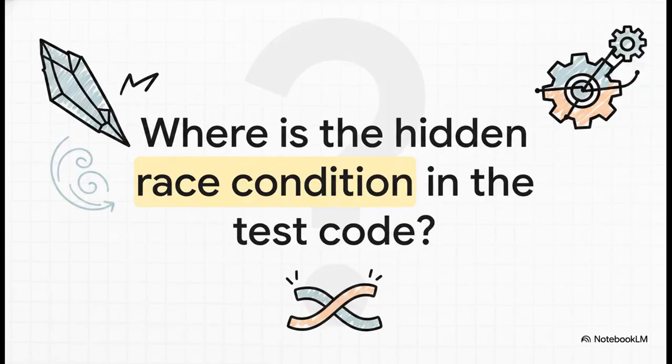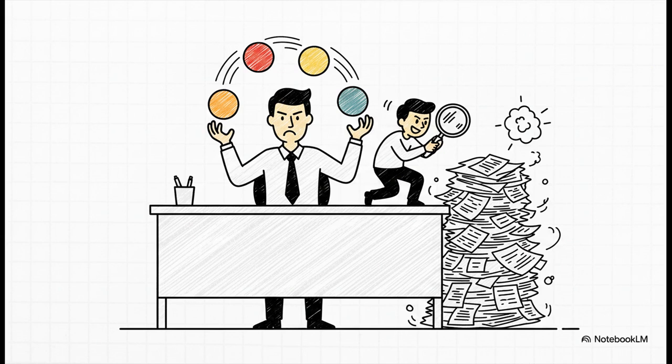But look, even expert code has sharp edges. The source material brings up a really fascinating teaching moment by transparently acknowledging a flaw in its own testing code. Identifying and naming these sharp edges, that's the true essence of engineering craft. So where exactly is the hidden race condition here? It's right in how the test checks the subscriber count.